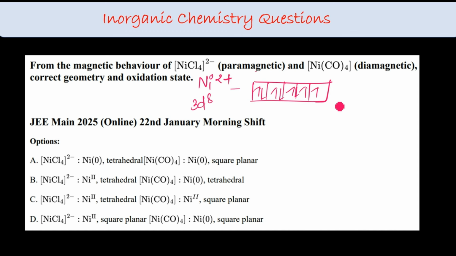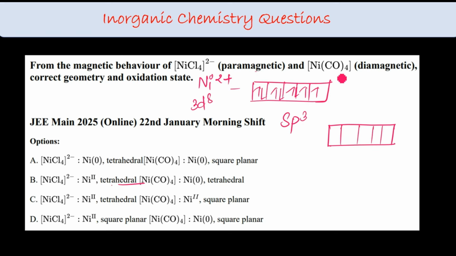So starting from sp3, hybridization is sp3, so that is tetrahedral. Okay, so this is tetrahedral. What about carbonyl? They said that is diamagnetic.